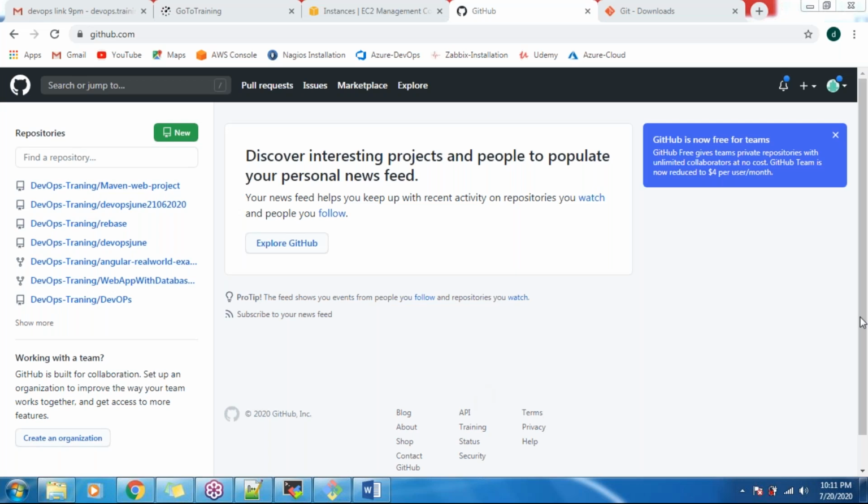Tushar, are we working on hands-on projects related to DevOps? Yes. How many projects are we working on throughout the course? We will be working on a single project only, with all the tools.